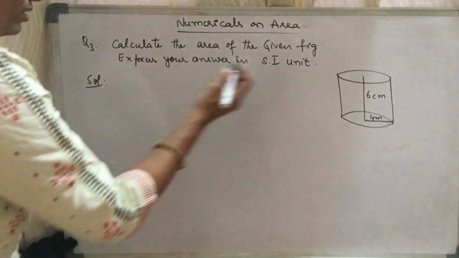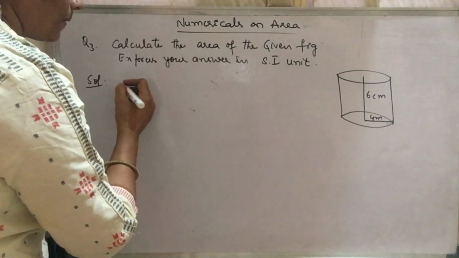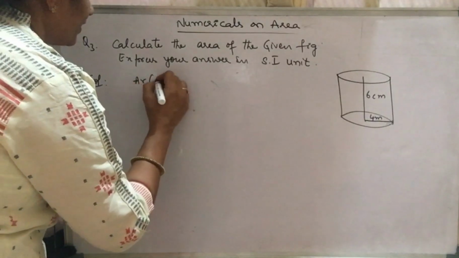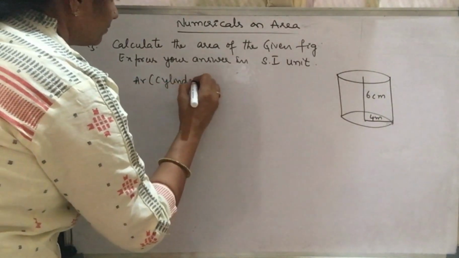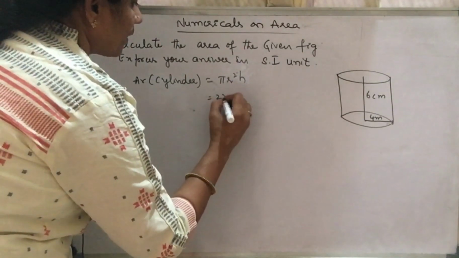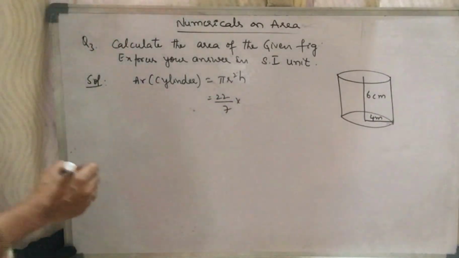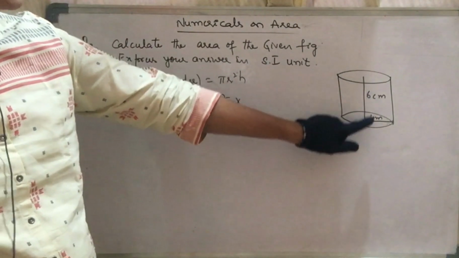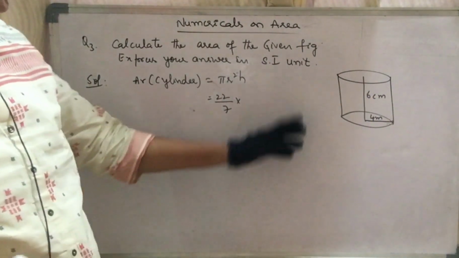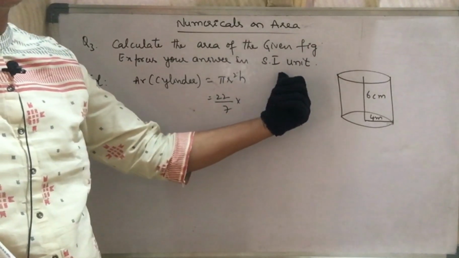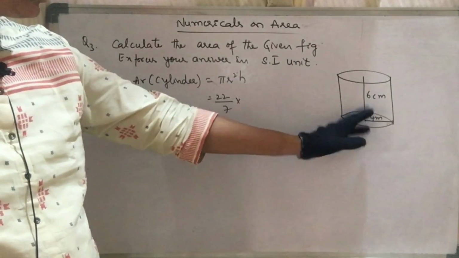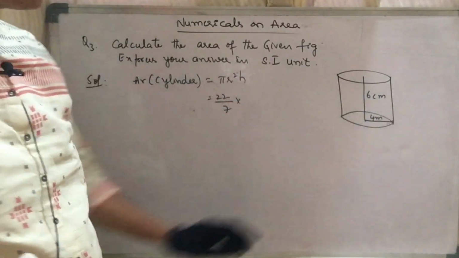Completed? Okay. Just look at the board. Volume of the cylinder is pi r square h. Pi is 22 by 7 multiplied by, again I told you both must be in the same units, that you should take care of. So they have asked us to convert into the SI unit. So here only you can convert this 6 centimeters into meters.